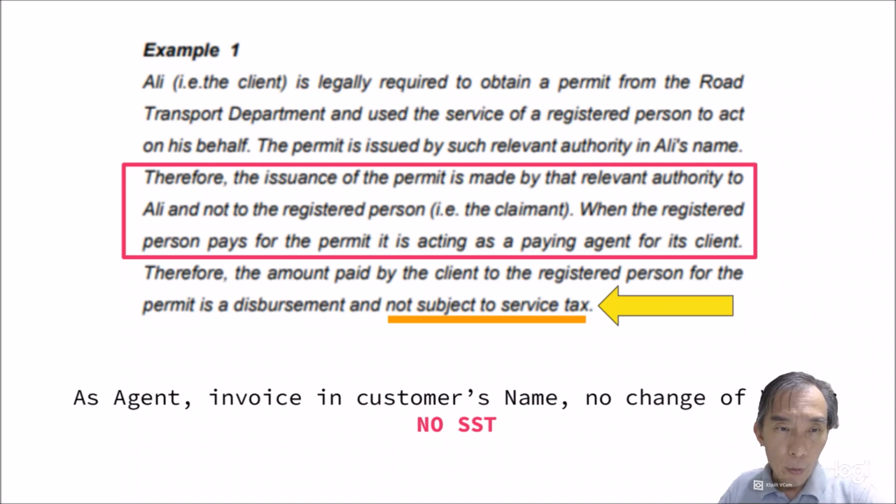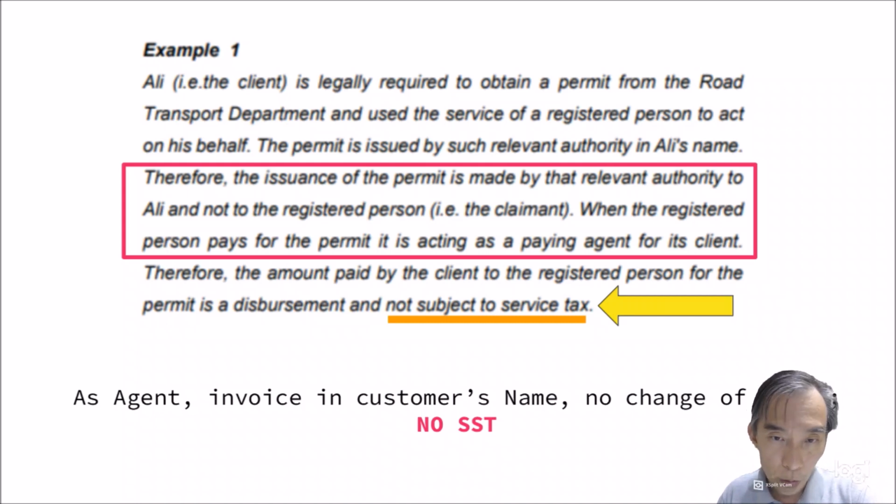Right, so example 1, Ali is legally required to obtain a permit from the Road Transport Department. Usually this is the road tax, and he uses the service of a registered person, a runner, to act on his behalf. The runner goes to the Road Transport Department and asks to renew the road tax. Ali needs the road tax renewed, but he doesn't have time, so he asked the runner to go. This permit, the road tax, is issued by the authority under Ali's name because it's Ali's car.